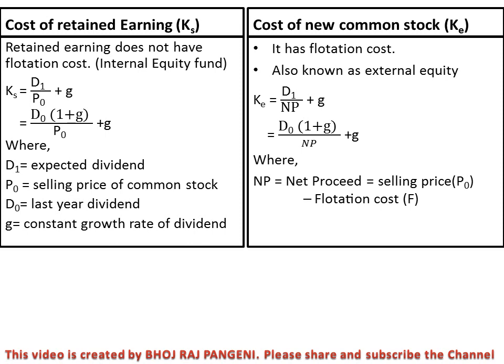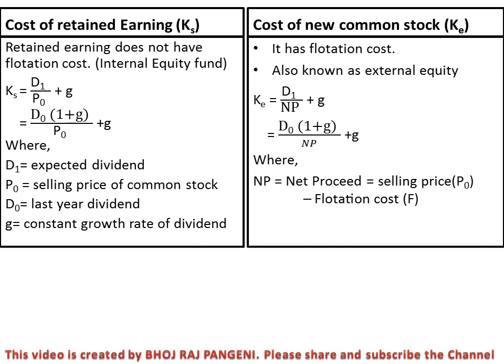As with the cost of retained earning there is division by P0, but here the cost of new common stock is divided by NP. NP means P0 minus F. So there is a slight difference in the formula, otherwise the formula is the same.